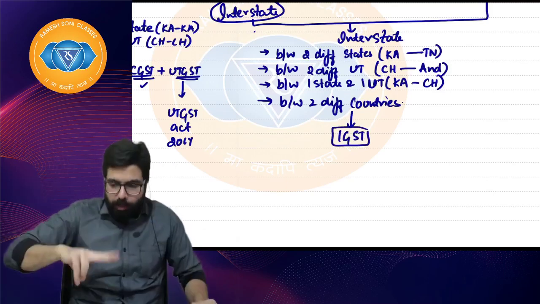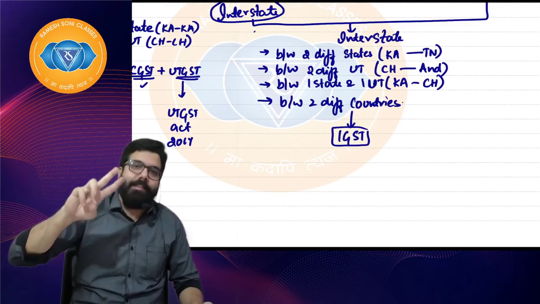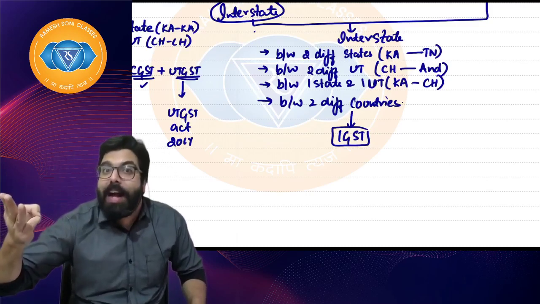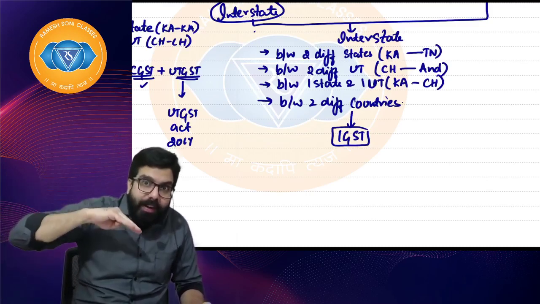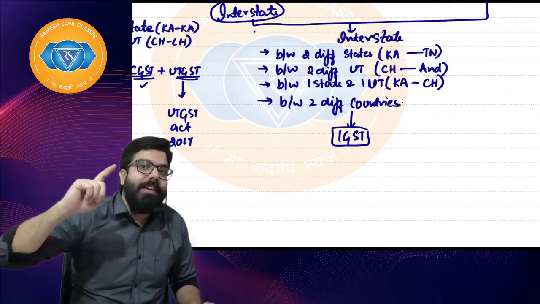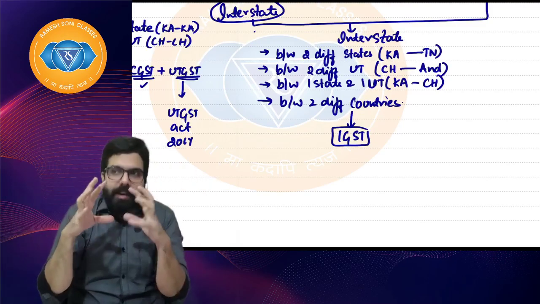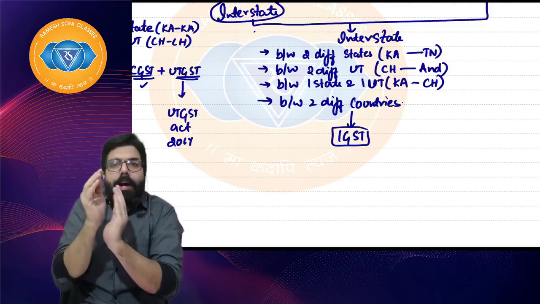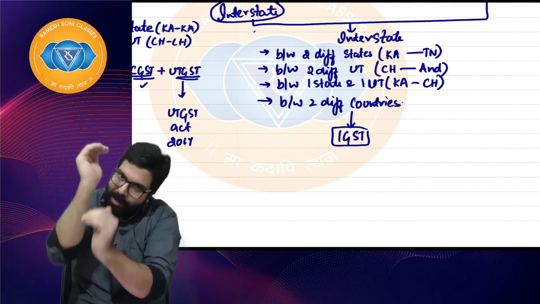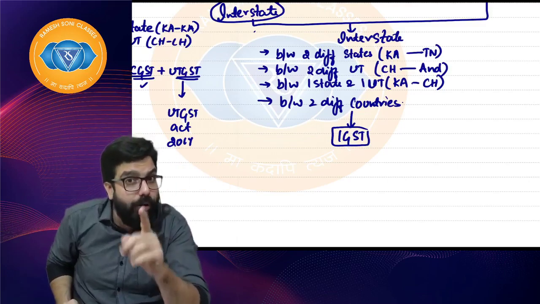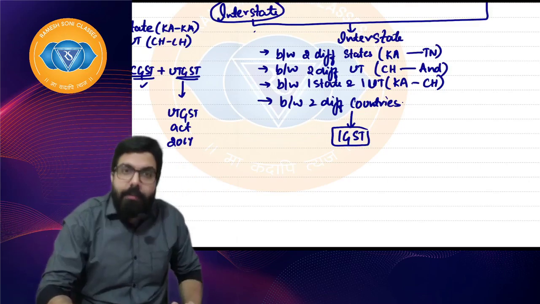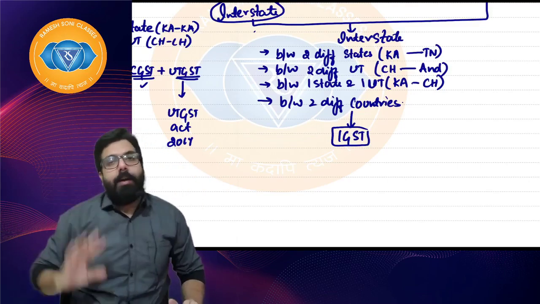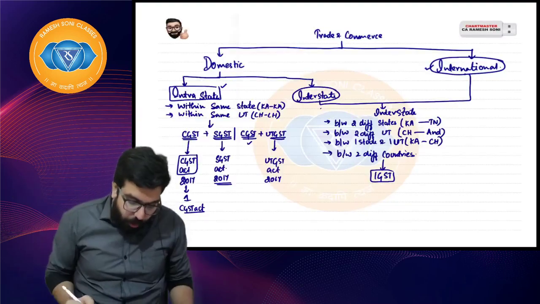From one UT to another UT, IGST. One state to another UT, IGST. Whenever between two different countries, what will be levied? IGST. If you already have a little knowledge about GST, forget it. Don't bring that in now, otherwise you will get confused, because all those will be clarified over the due course of time. I told you yesterday, I am teaching from a level where you don't know anything about GST, right everyone? So we are done with this.